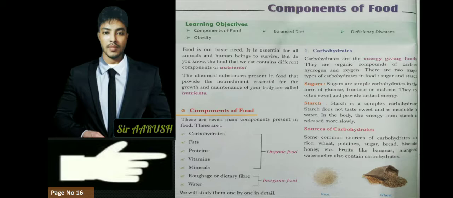So carbohydrate is of two types. First, we have to understand what is carbohydrate. Carbohydrates are energy giving food. Which foods? Those foods that give us energy are known as carbohydrate. And in carbohydrate there are two types: simple carbohydrate, complex carbohydrate.